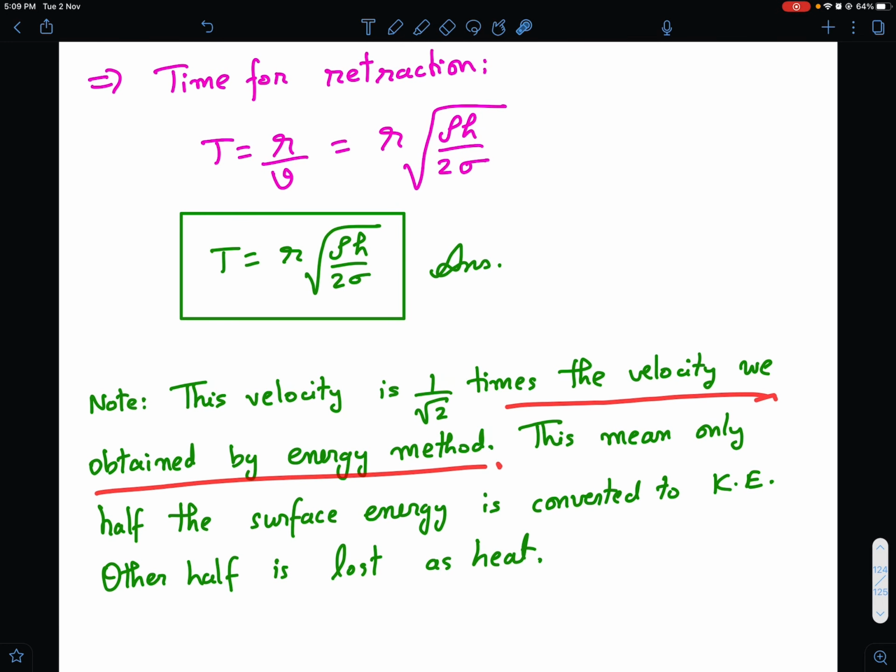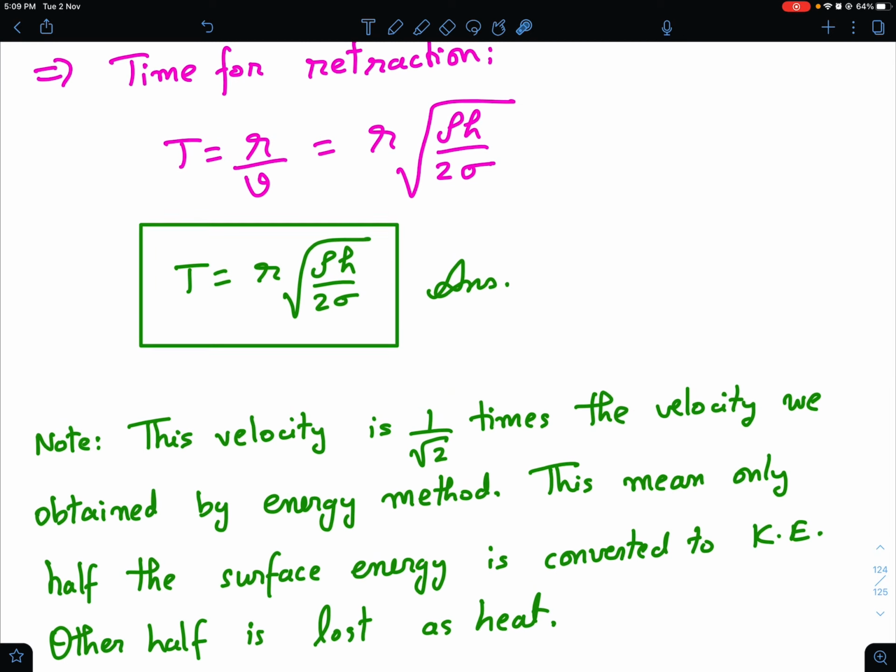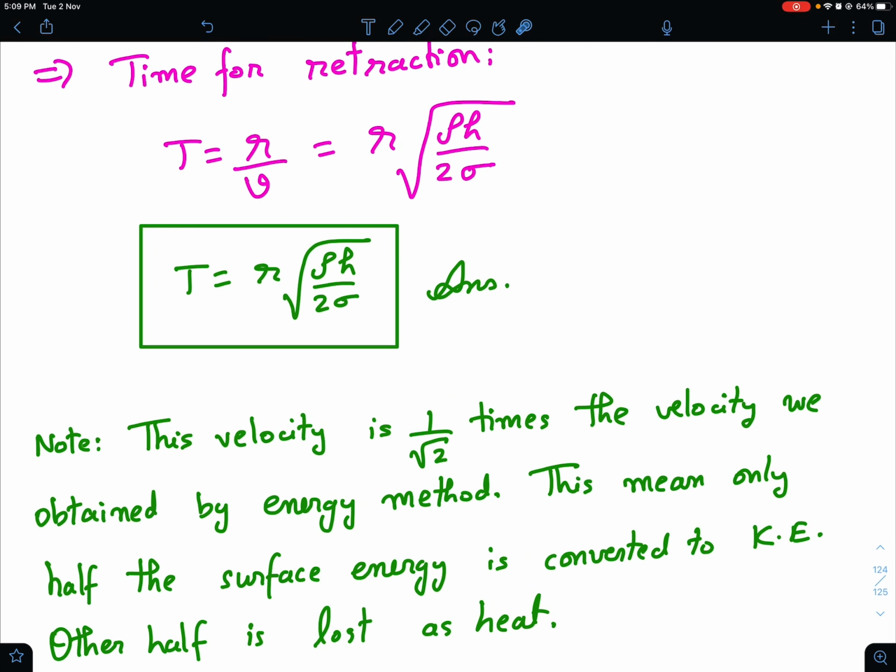So the velocity that we got using this approach is 1 by root 2 times the velocity we obtained by energy method. This means only half the surface energy is converted into kinetic energy, because if velocity is 1 by root 2 times, that means the kinetic energy we are getting is half the one we got using energy conservation, okay. So that means the other half is lost as heat.